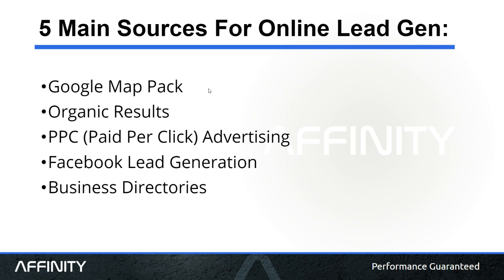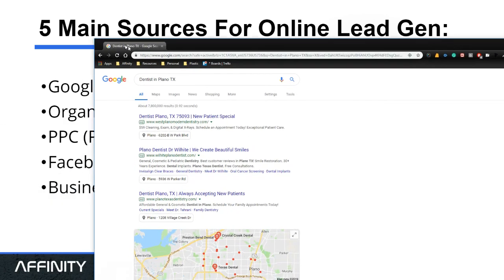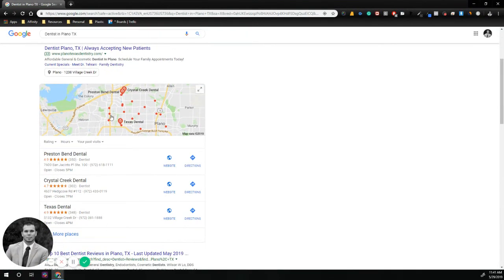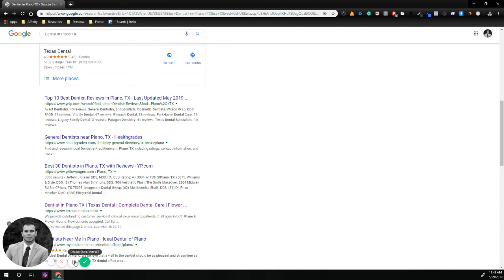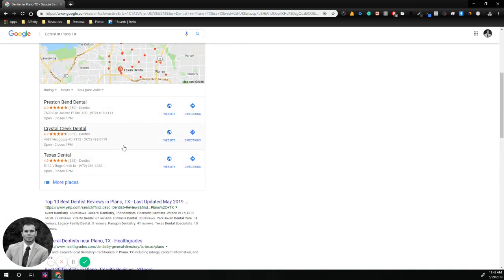And today, there's really five main sources. We're going to focus on these top two. So you've got the Google Map Pack. That's going to be this section right here that you're going to show up in, and the organic section. So just diving in here, looking at the map pack, this is something very important that I want to point out to you.